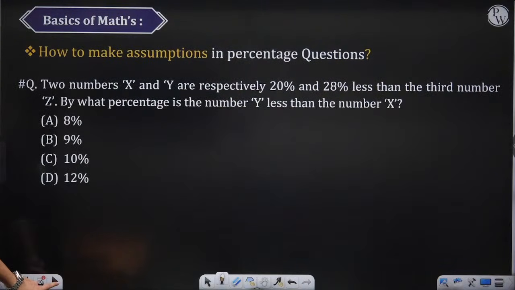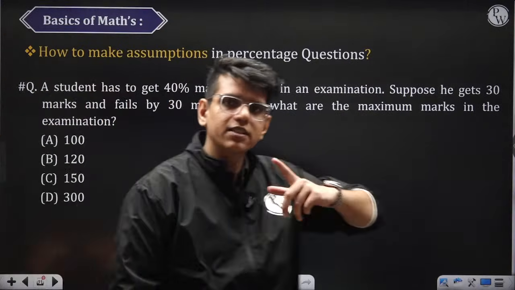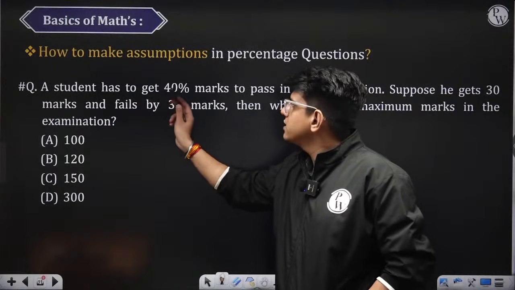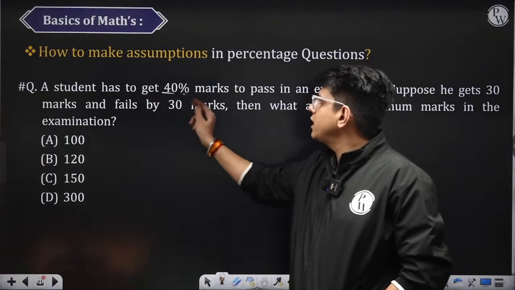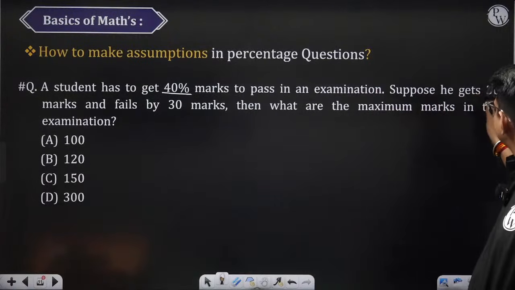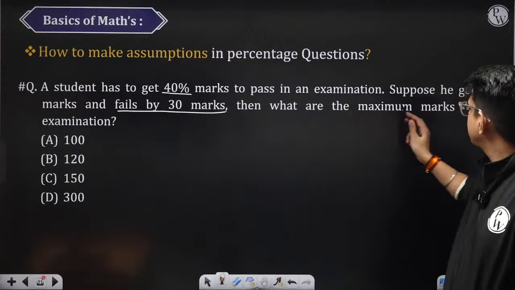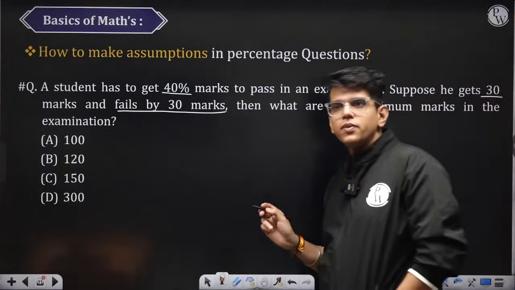Let's get to this part now. Last question. Okay? The second question we will discuss later. A student has to get 40% marks to pass in an examination. Suppose he gets 30 marks and fails by 30 marks. Then what are the maximum marks in the examination? Here,